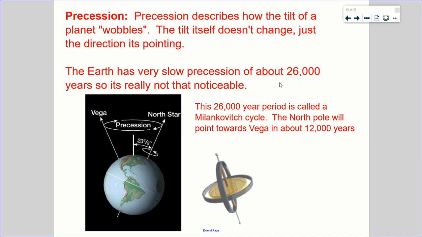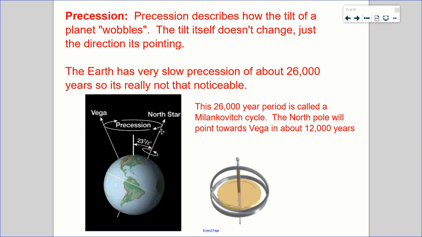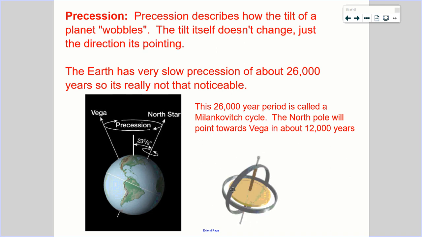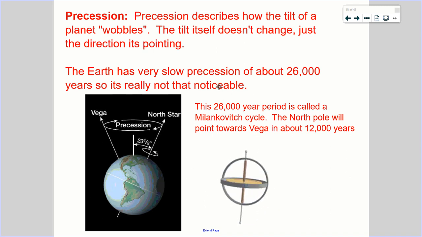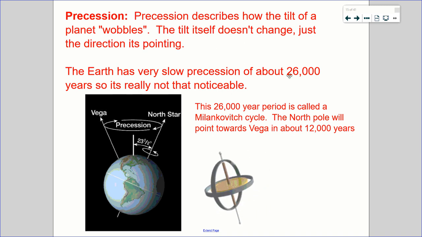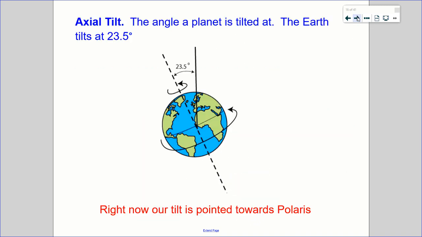And in about 12,000 years, we'll no longer be pointing to the North Star as we are right now. We'll have spun around, or precessed, I guess is the right term. We will have precessed and we'll point at the star called Vega. Now, because this is such a slow process, we're going to ignore the concept of precession for explaining seasons because it has no impact on a human's experience throughout their lifetime.